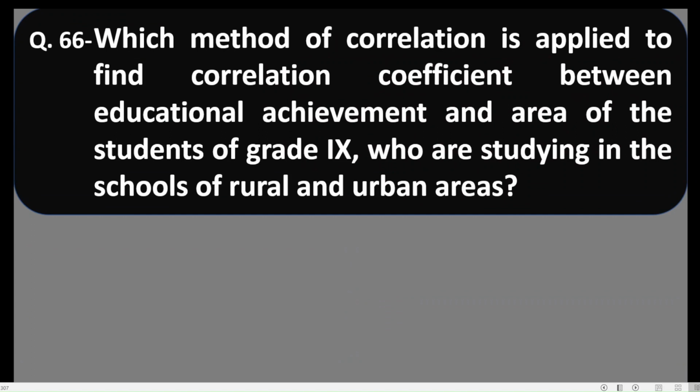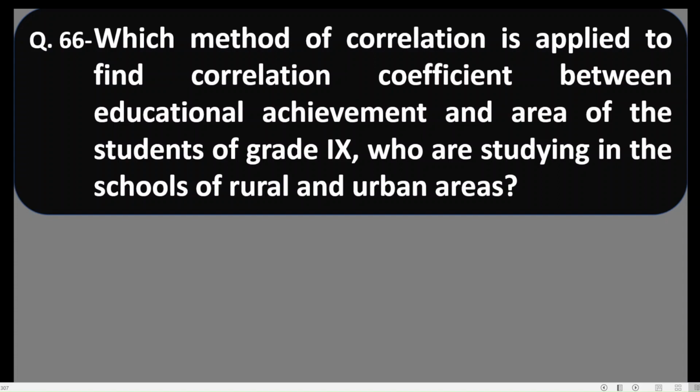66. Which method of correlation is applied to find correlation coefficient between educational achievement and area of the students of grade 11 who are studying in the schools of rural and urban areas?